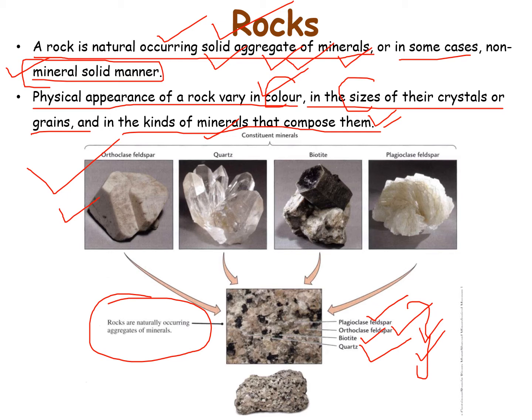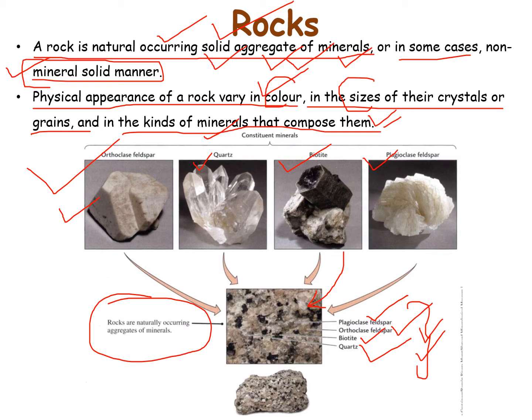You can see different crystal shapes and sizes in the quartz, the biotite and the plagioclase feldspar, but together they constitute a particular type of rock.